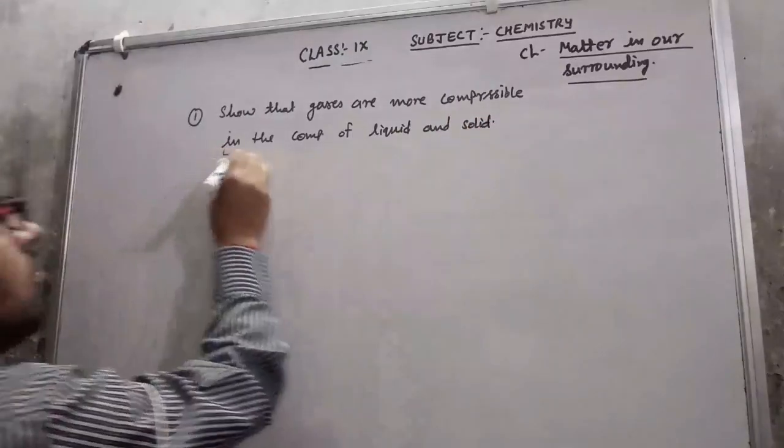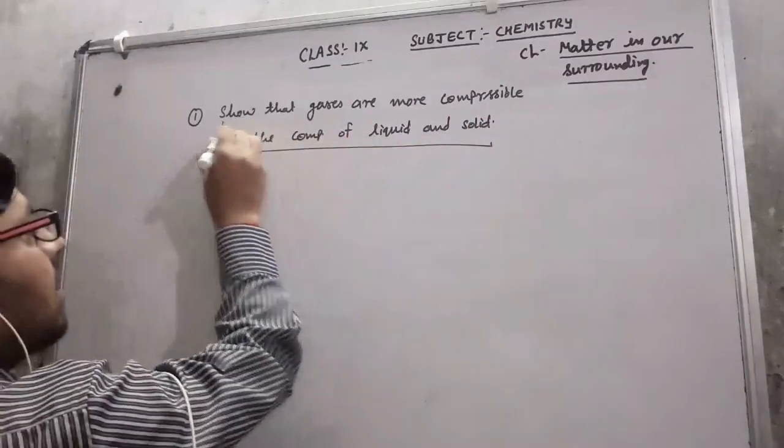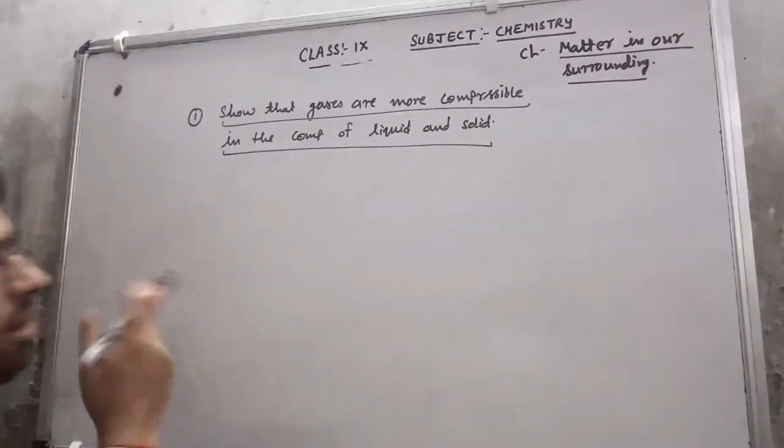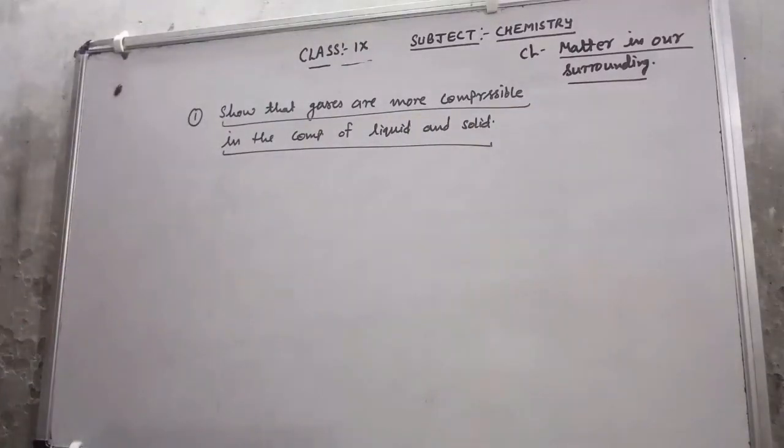Now we want to show the compressibility of gases in comparison to liquid and solid.